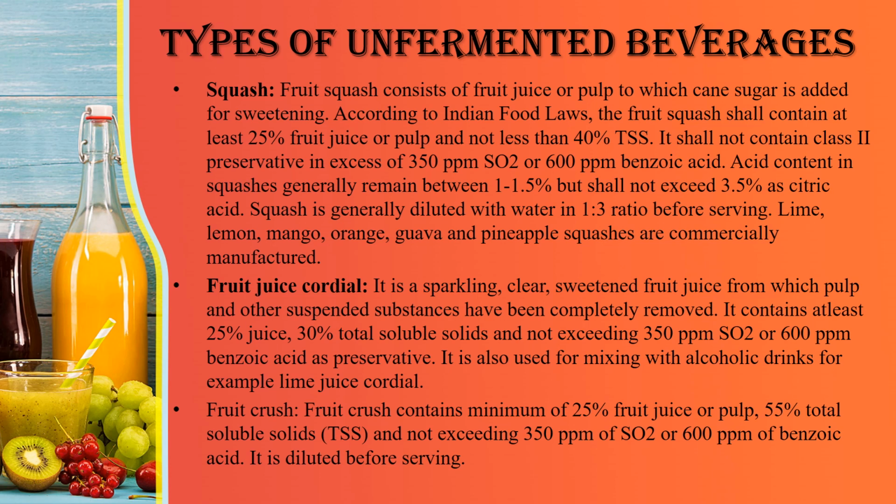Lime, lemon, mango, orange, guava, and pineapple squashes are commercially manufactured. Fruit juice cordial. It is sparkling, clear, sweetened fruit juice from which pulp and other suspended substances have been completely removed. It contains at least 25% juice, 30% TSS, and not exceeding 350 ppm SO2 or 600 ppm benzoic acid as preservative. It is also used for mixing with alcoholic drinks, for example, like juice cordial.